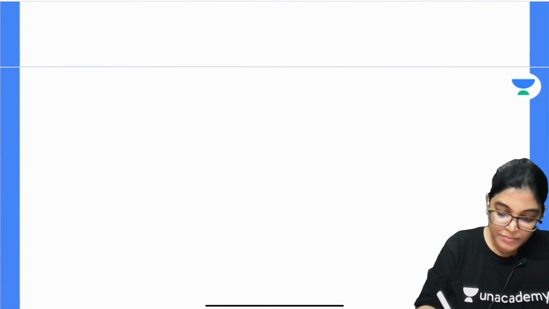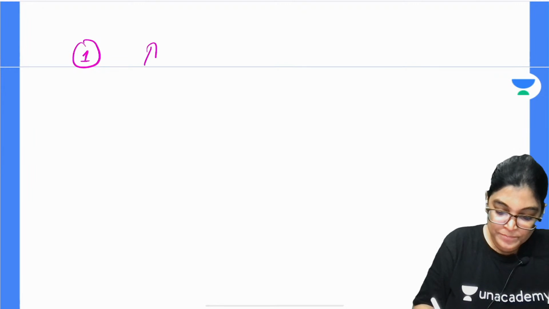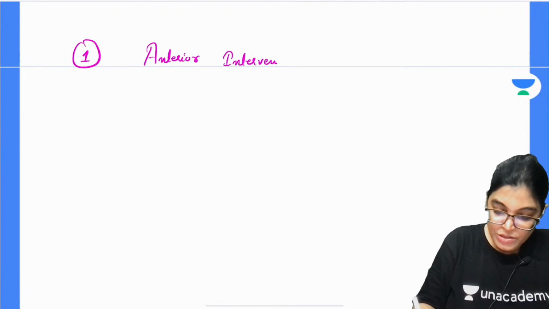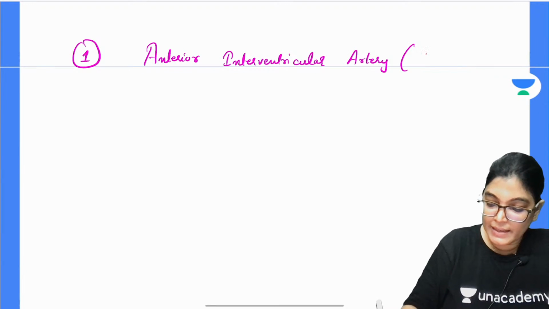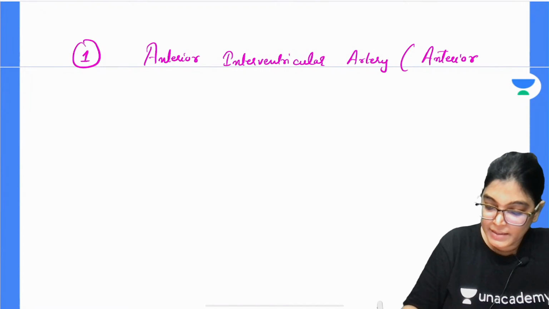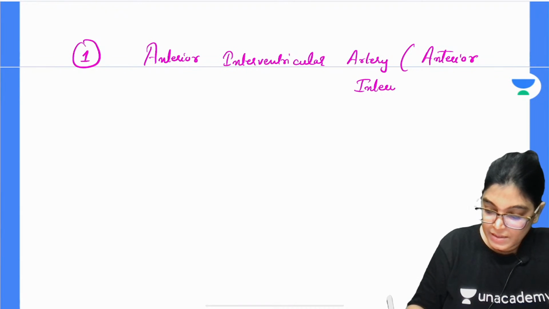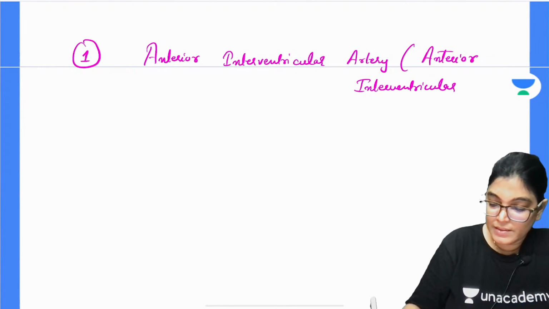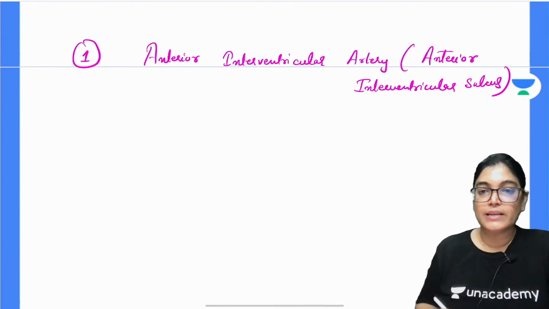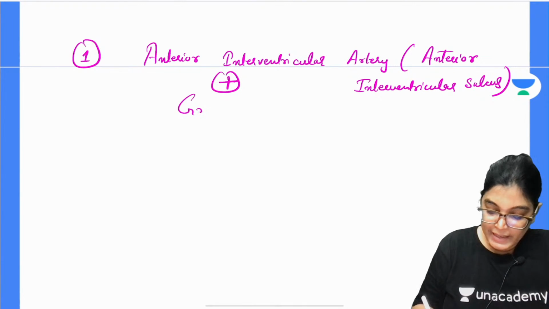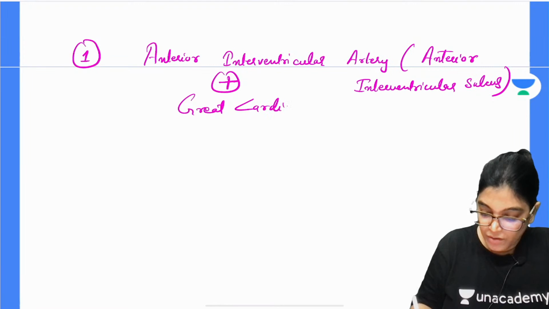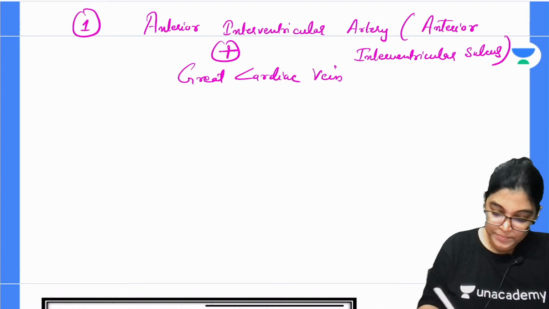So write down the first point: the anterior interventricular artery is running in the anterior interventricular sulcus. Along with it, the vein which is running is the great cardiac vein. Okay. Now moving on to the second option.